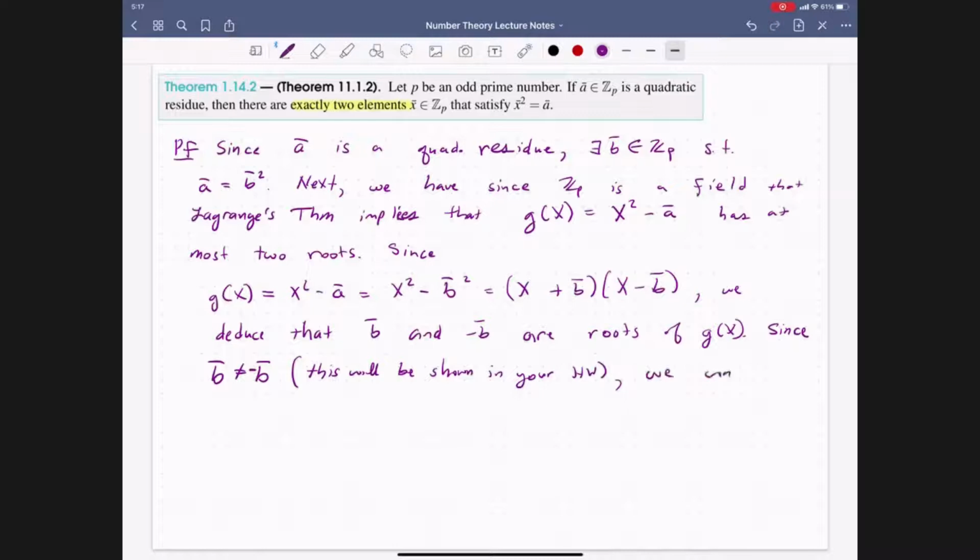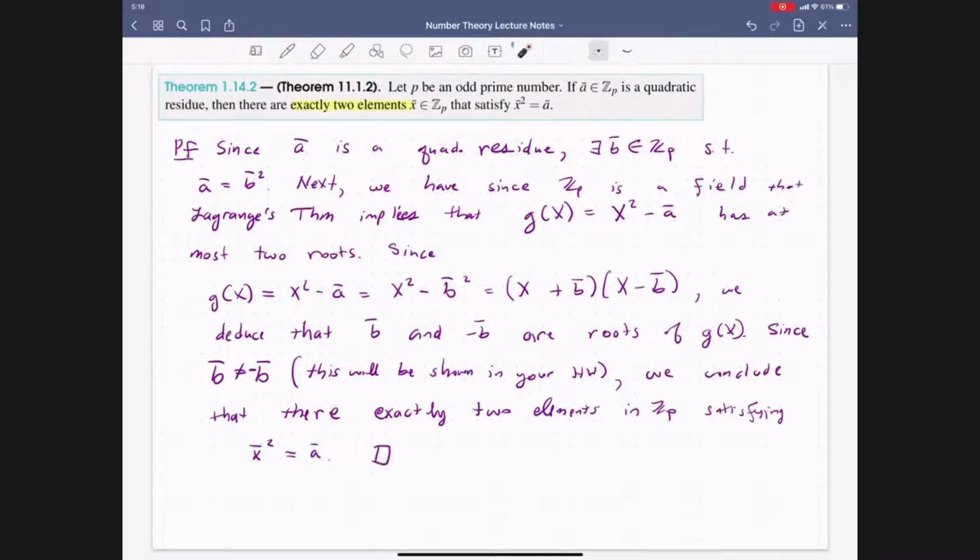We conclude that there are exactly two elements in the integers modulo p satisfying that this here is equal to this. And so that's what we wanted to prove, so now we are done with our proof.